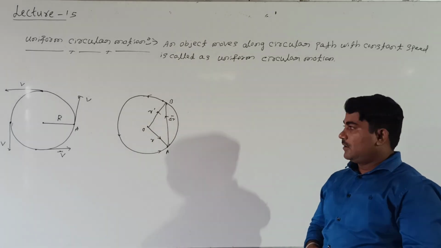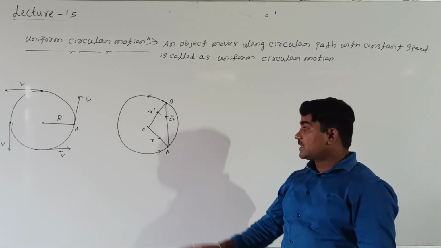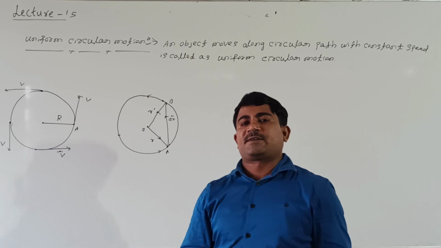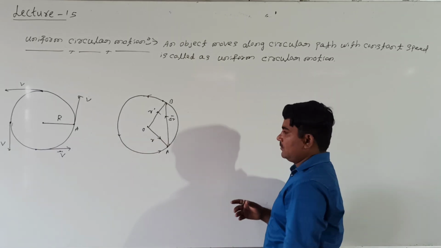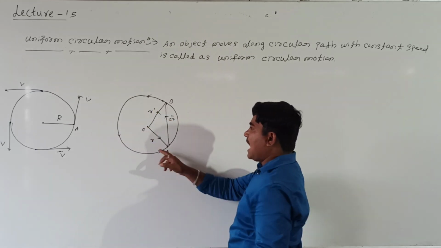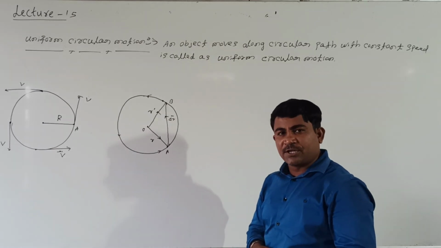Final position and initial position: the displacement vector can be added by the triangle law of addition of vectors. How to add? See here. R and del R are in the same order, while R dash is in the opposite order.